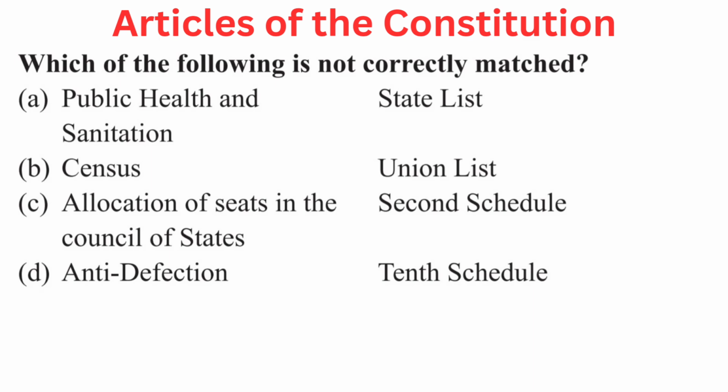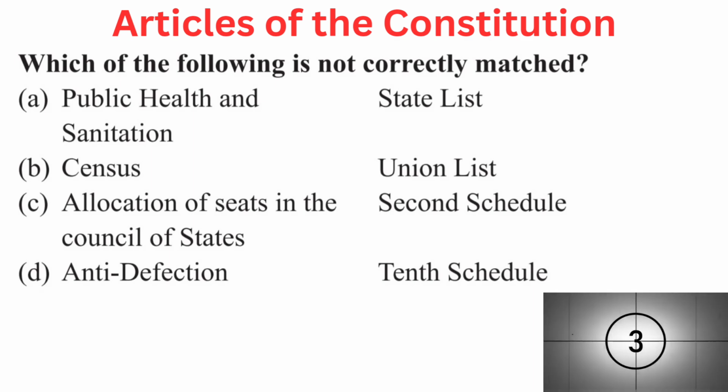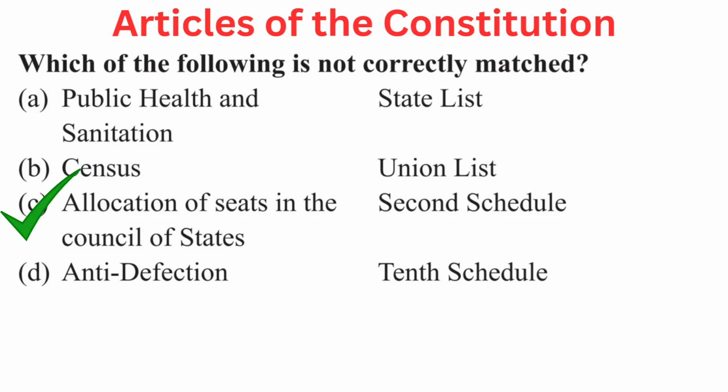Your question is, which of the following is not correctly matched? Your options are A. Public health and sanitation, state list, B. Census, union list, C. Allocation of seats in the Council of States, second schedule, or D. Anti-defection, 10th schedule. Answer is C. Allocation of seats in the Council of States, second schedule.